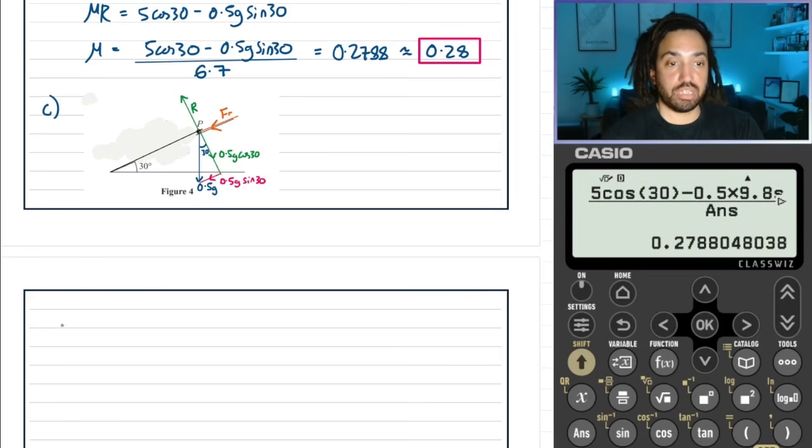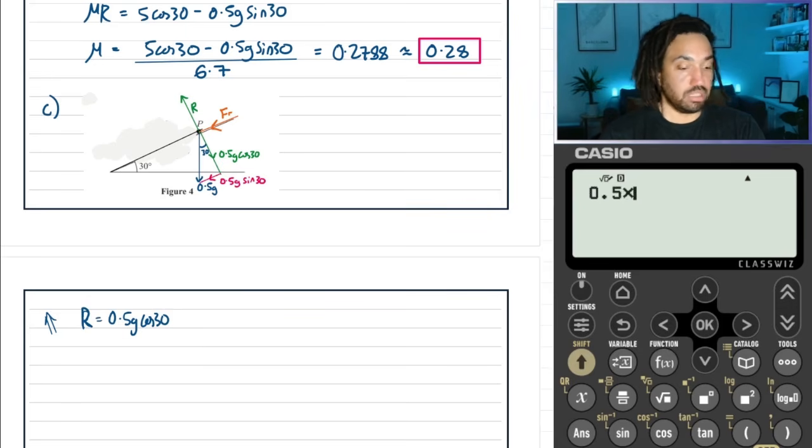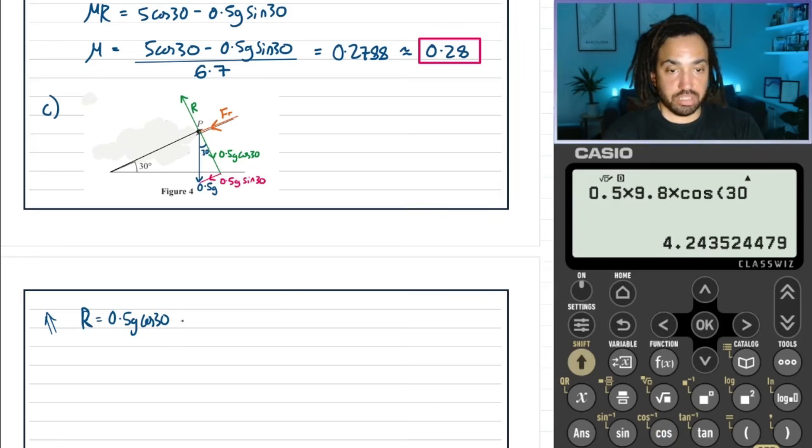If we look again perpendicular to the slope, R going up needs to balance with only 0.5 g cos 30 now. That's the only thing balancing with R. So R has changed, and we'll work out what that is. That's approximately 4.24. Let's say 4.